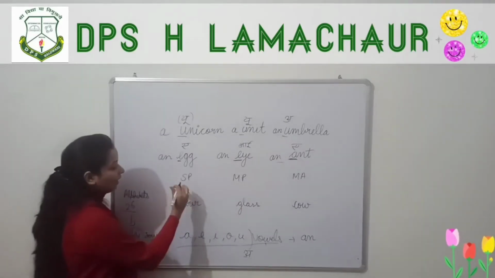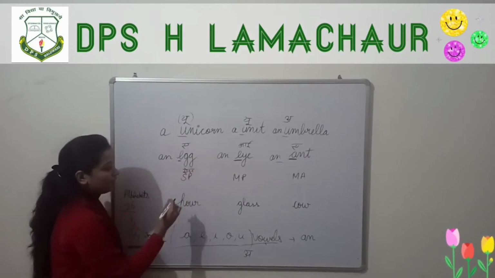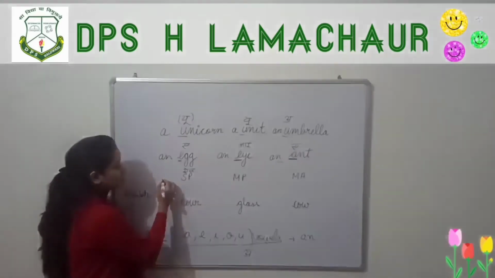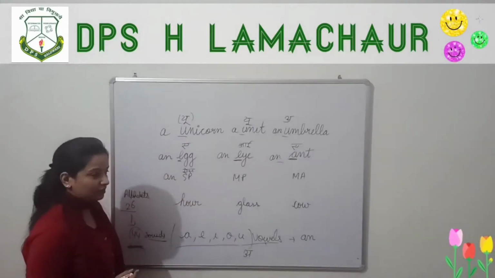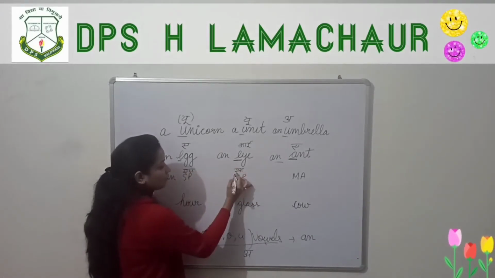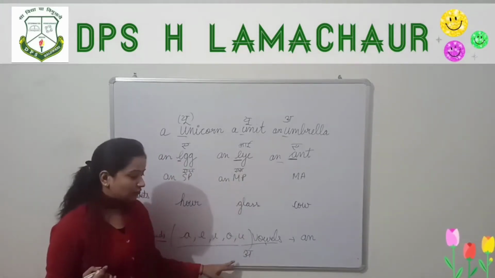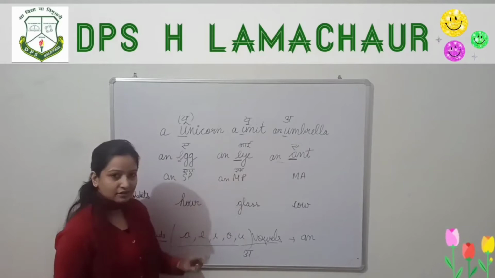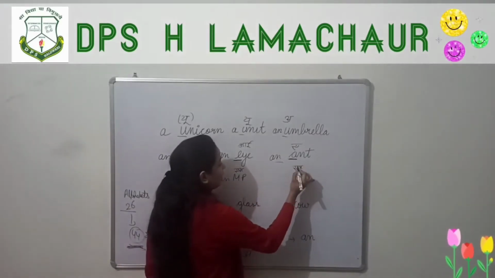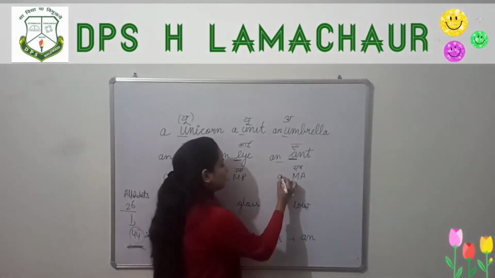Now look here, SP. SP starts with S, but it is pronounced ess-pee, which starts with a vowel sound. So we have to write an SP. Then MP, em-pee. So here also this word starts with the vowel sound. So write an MP. Then MA, em-ay. Here also this word starts with the vowel sound, so you have to write an.